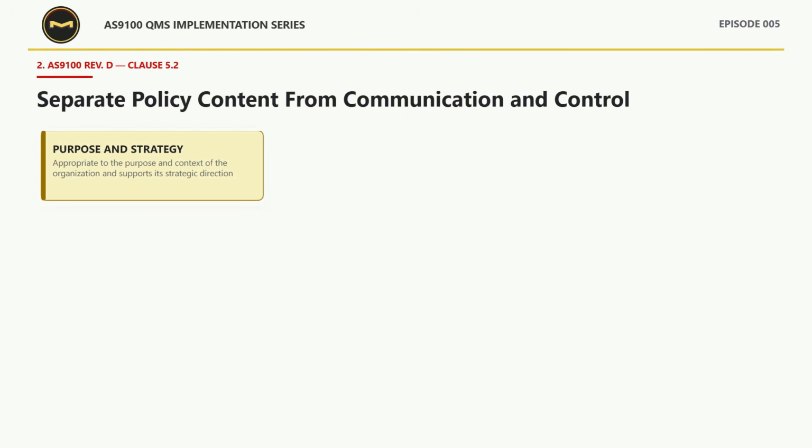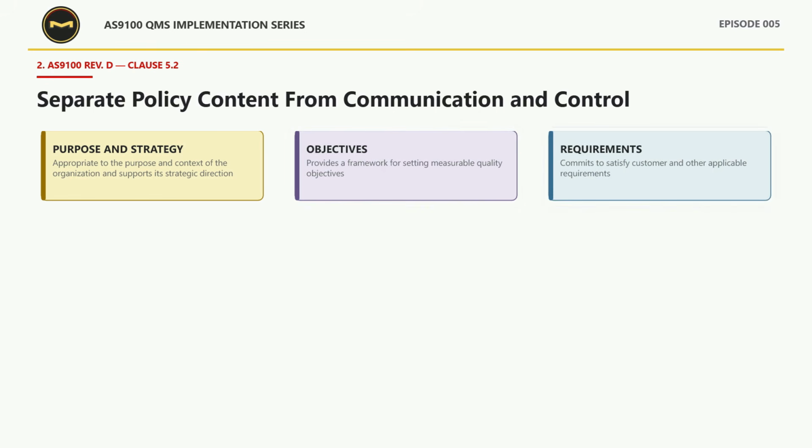Under Clause 5.2.1, top management shall establish, implement, and maintain the quality policy. It must be appropriate to the purpose and context of the organization and support its strategic direction. It must provide a framework for setting quality objectives, include a commitment to satisfy applicable requirements, and include a commitment to continual improvement of the quality management system.